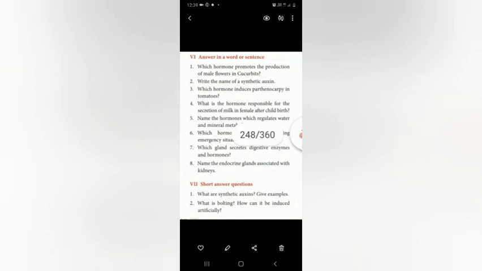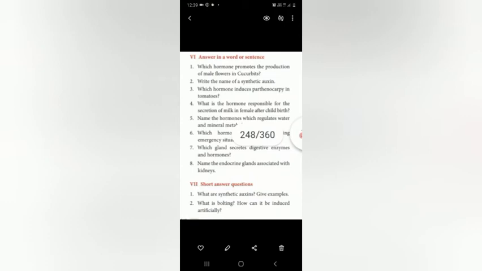Then fourth one, what is the hormone responsible for the secretion of milk in female after childbirth? The answer is prolactin. PROLACTIN. Prolactin. Lactin, which means they are producing the lactic acid which is present in the milk. So the hormone which is responsible for secretion of milk in female after childbirth is prolactin. PROLACTIN.